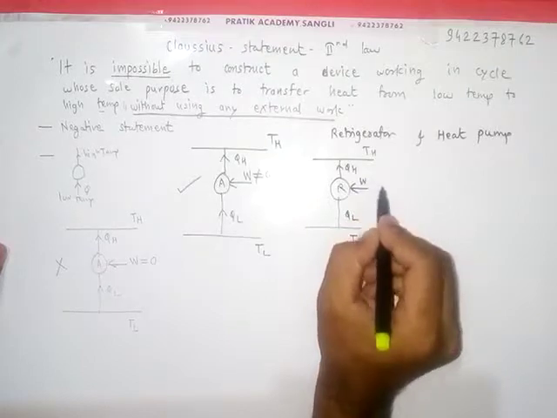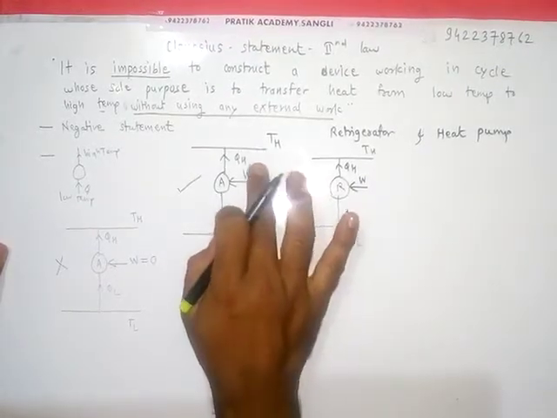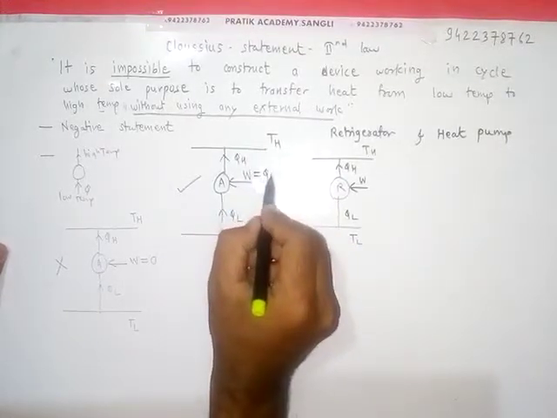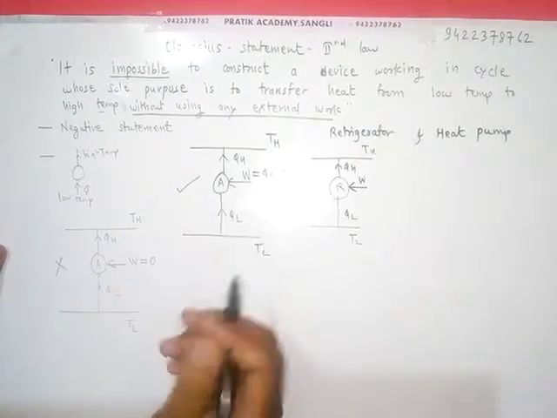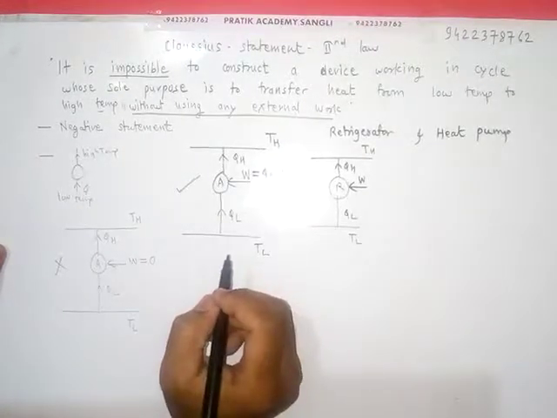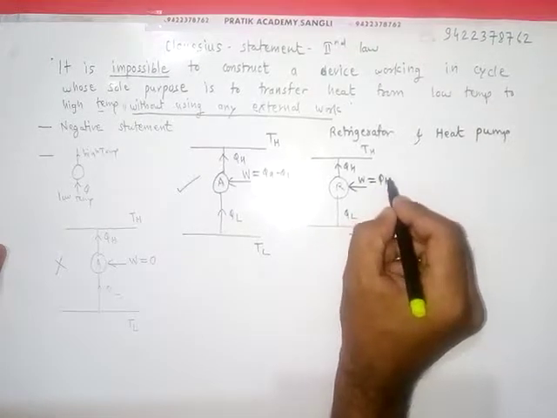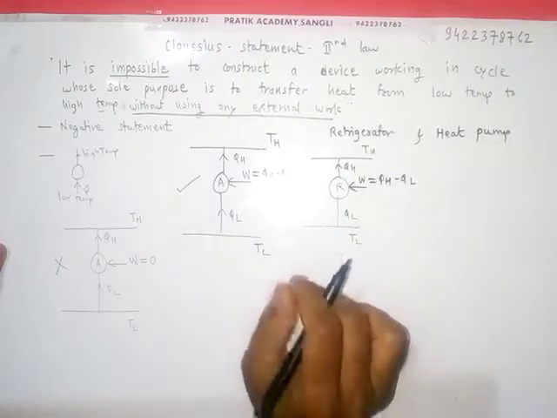Say it is W, and if we balance here, then W will be equal to QH minus QL according to our first law of thermodynamics. So this is the refrigerator.